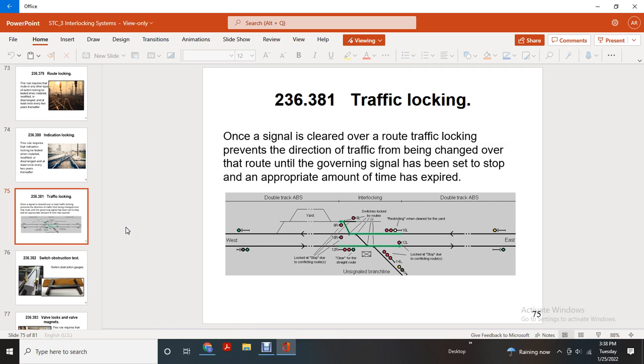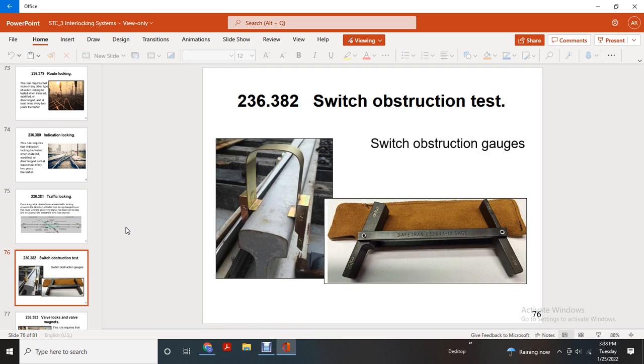Once the signal is clear over the route, traffic locking prevents the direction of traffic from being changed over the route until the governing signal has been set to stop and the appropriate amount of time has expired. Switch obstruction test. The switch obstruction gauge.